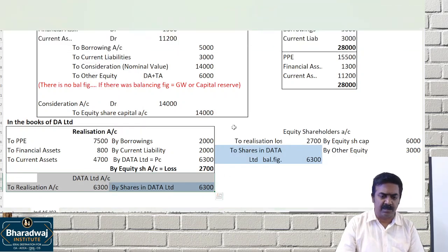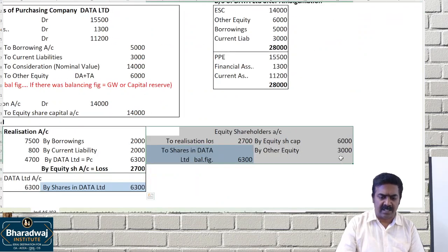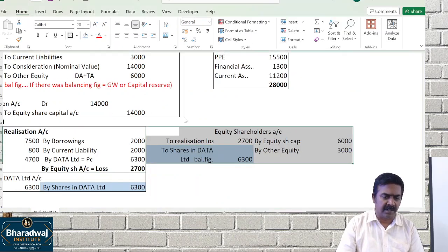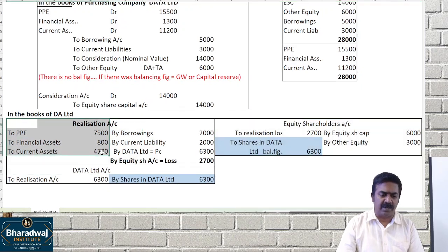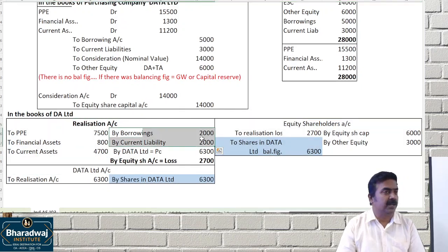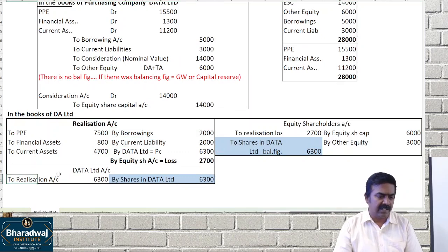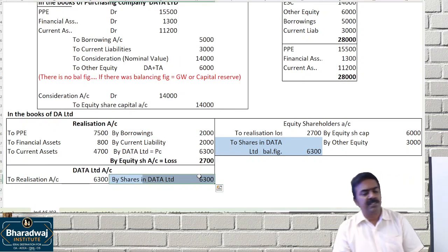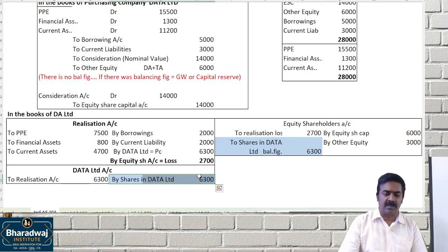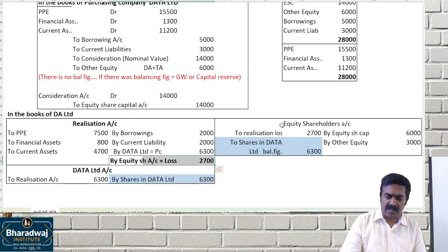This is standard in the books of the selling company, and the standard three or four ledger accounts we will prepare. If they ask you for a journal entry, it is simple to write. Realization account debit to assets account. Liability to realization. Data Limited account debit to realization for purchase consideration due. Shares in, debit to Data Limited account. Transfer the realization loss.